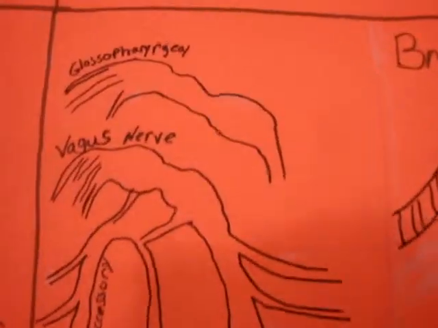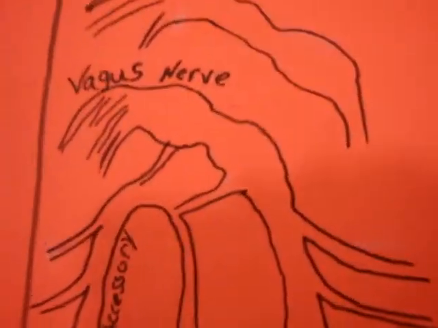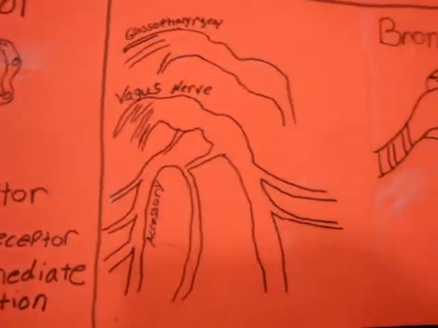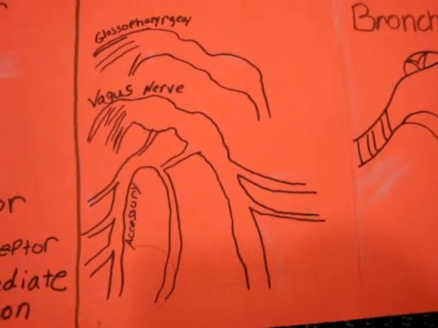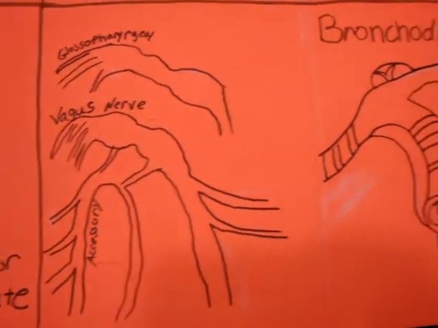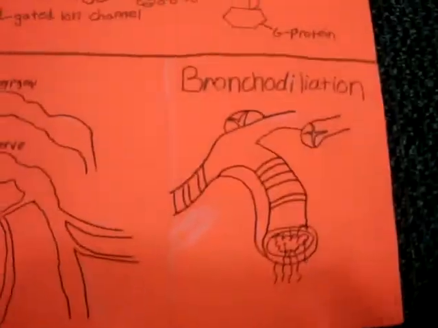Next we have the vagus nerve. It is the 10th cranial nerve and interfaces with the parasympathetic control of the heart and the digestive tract. The function supplies motor parasympathetic fibers to all the organs except the adrenal gland from the neck down to the second segment of the transverse colon.